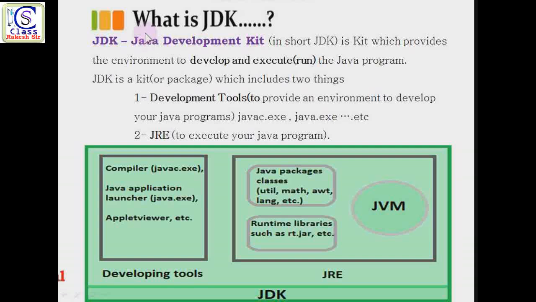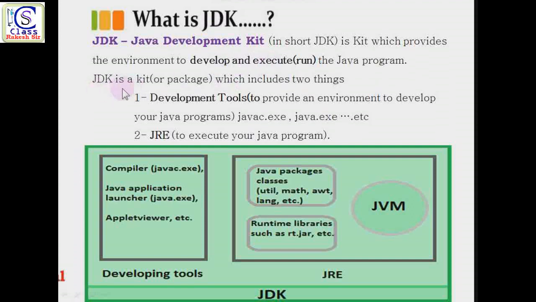Now the next point is JDK. So what is JDK? The full form of JDK is Java Development Kit. This kit provides the environment to develop and execute a Java program. It means if you want to develop and execute a program, then you have to use the JDK. Without the JDK, you cannot develop and execute a program.